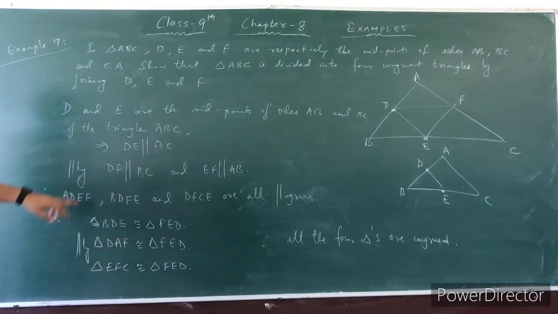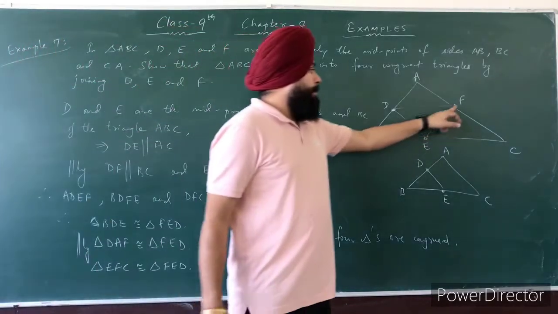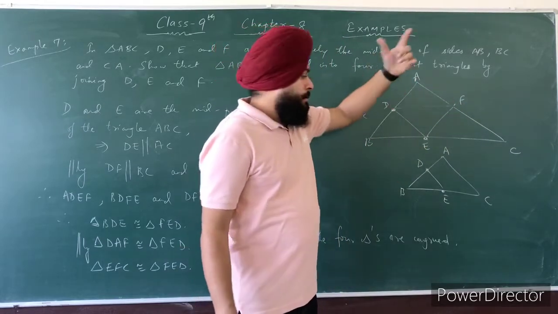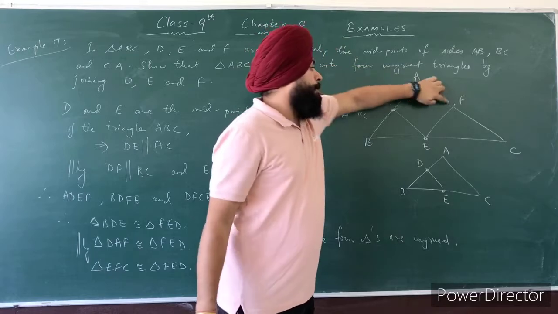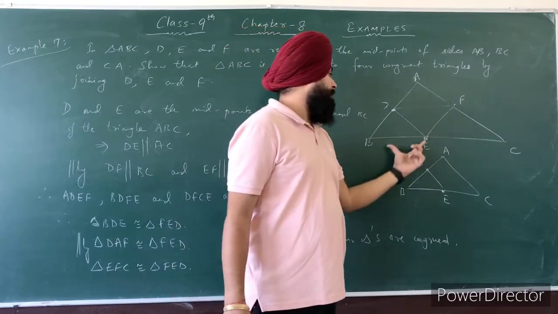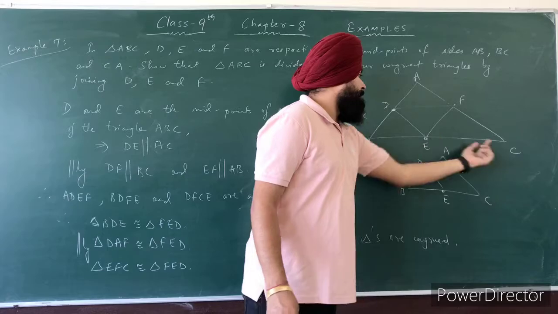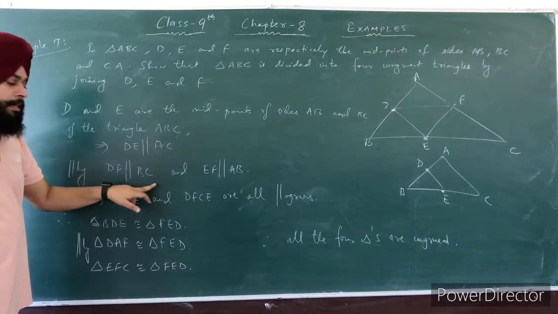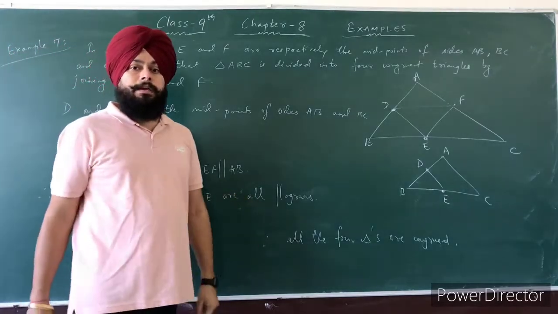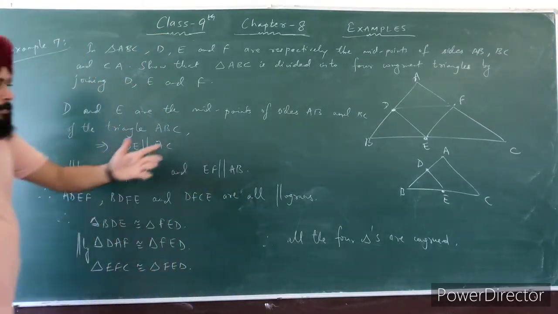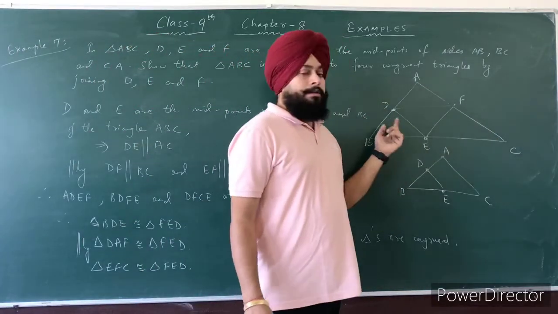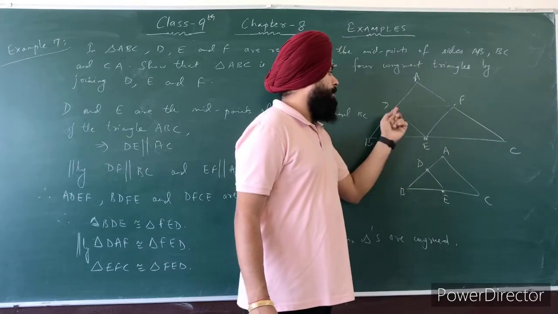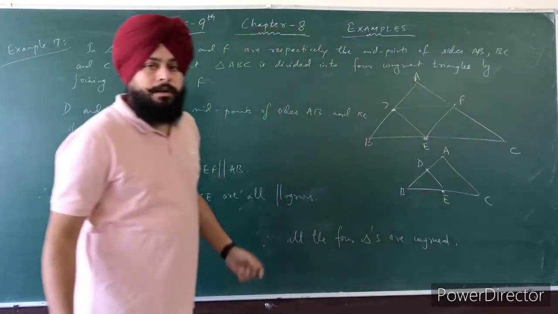Clear? Similarly, when E and F are the midpoints of sides BC and CA, then EF is parallel to AB. Third, when F and D are the midpoints of sides AC and AB, then DF is parallel to BC. So I'll write DE parallel to AC, DF parallel to BC, and EF parallel to AB. Clear? So if these are parallel, then this is a parallelogram. Again this is a parallelogram, and ADEF is also a parallelogram.